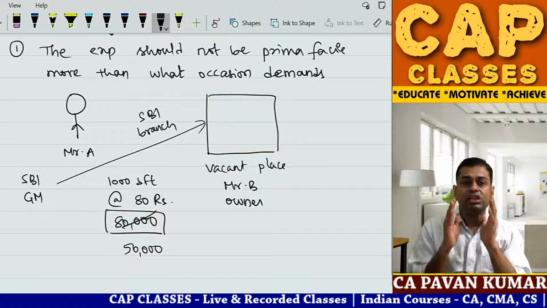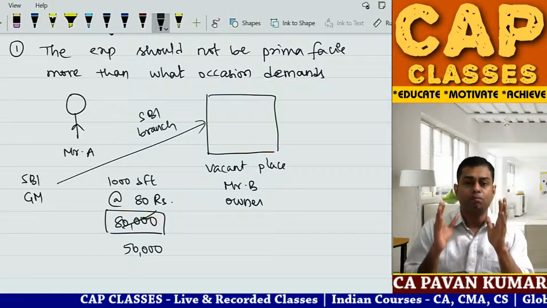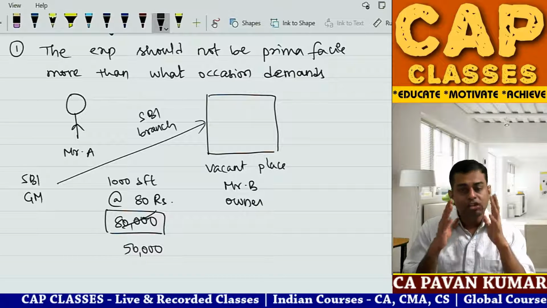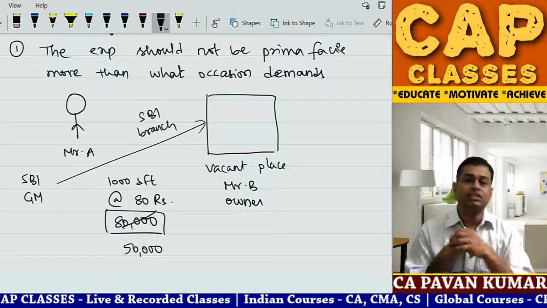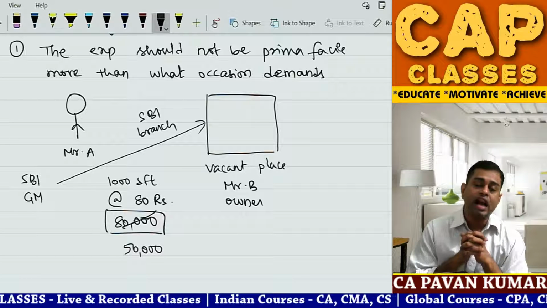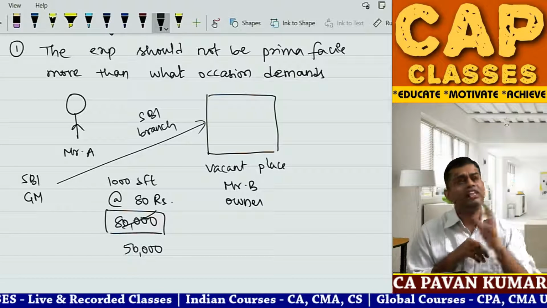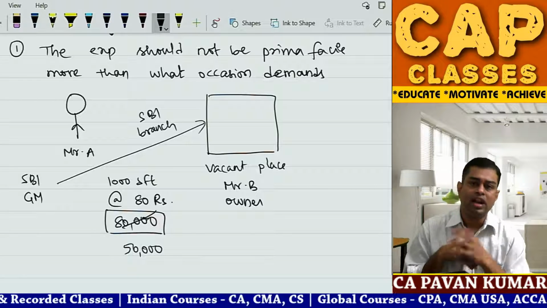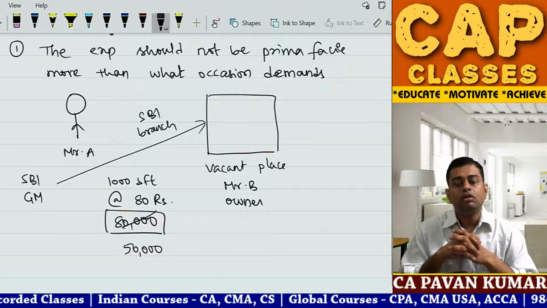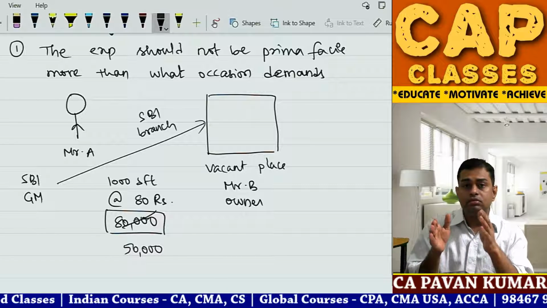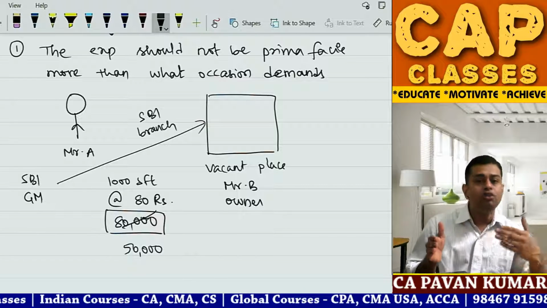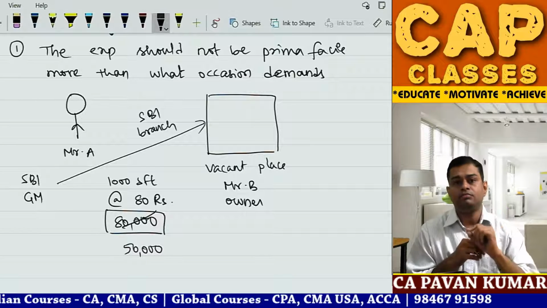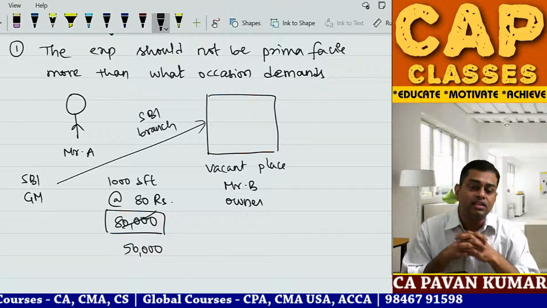You are a chartered accountant running your own CA firm. Four articled assistants are there. Two partner cabins are there. Two ACs are there. ACs are on. Fans are on. Lights are on. Computers are on. So when you are done with your office, you came outside your cabin, you saw one AC on in the hall where articled assistants are there.